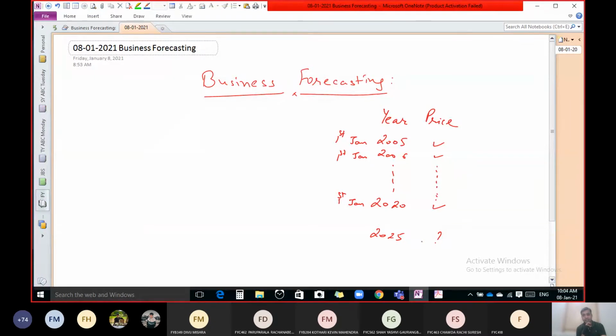Sir, index number. Yes, that is also possible by using index forecasting. You are absolutely right. Then anything else?